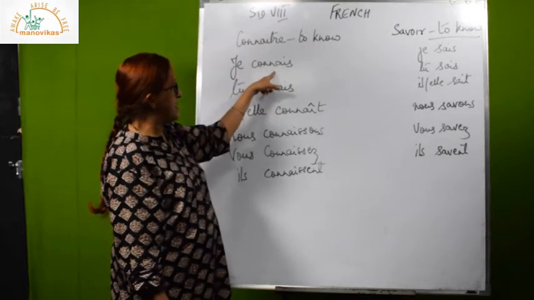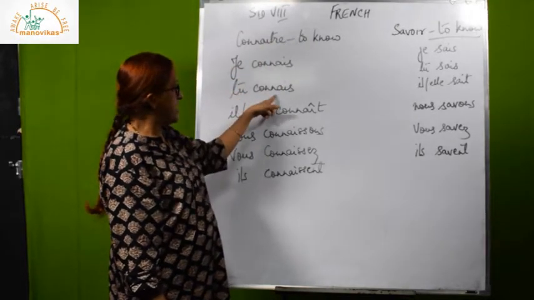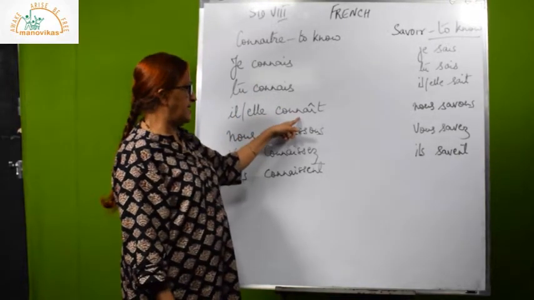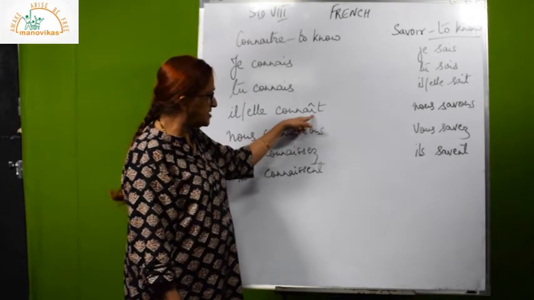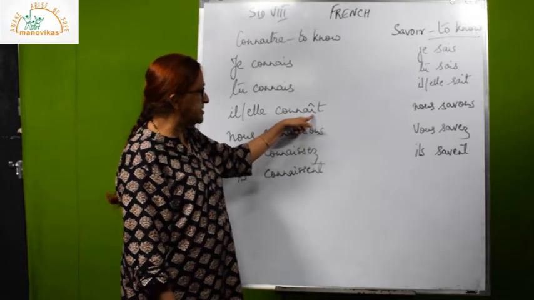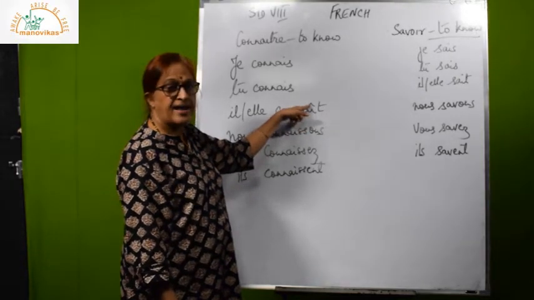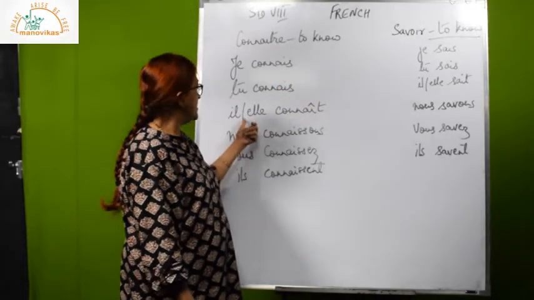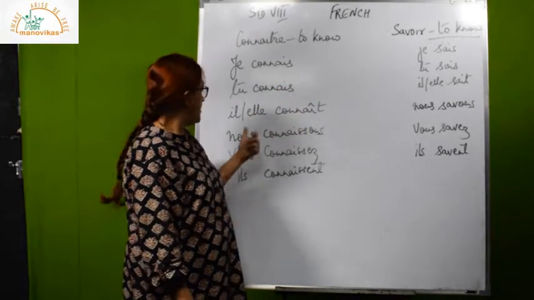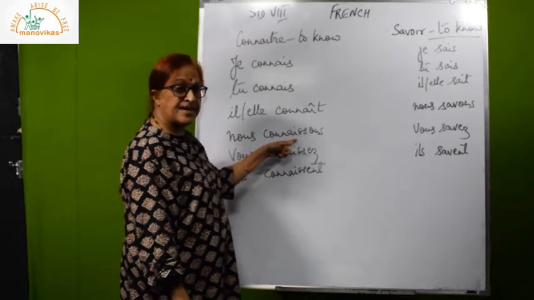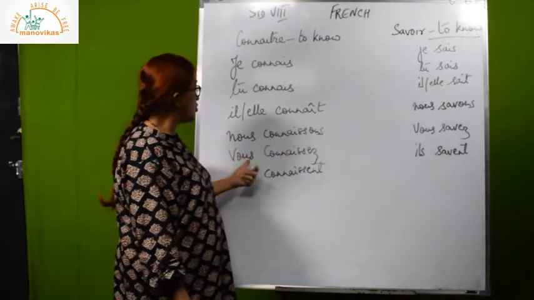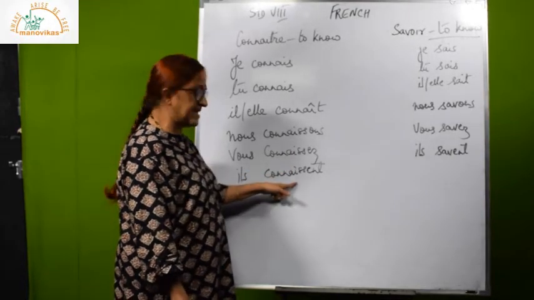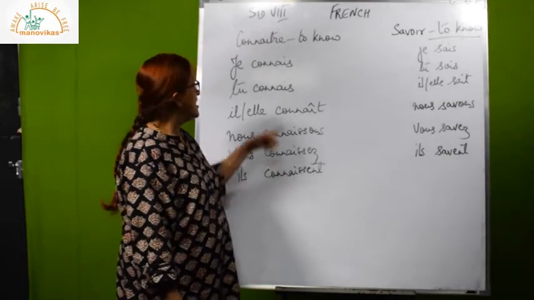Je connais. Tu connais. A-I-S, A-I-S. Il, elle connaît. Now here there is a circumflex. Only on one person there is a hat on the i, not a dot. There is this accent. Il or elle connaît. Nous connaissons, S-S-O-N-S. Vous connaissez, S-S-E-Z. Ils connaissent, S-S-E-N-T.